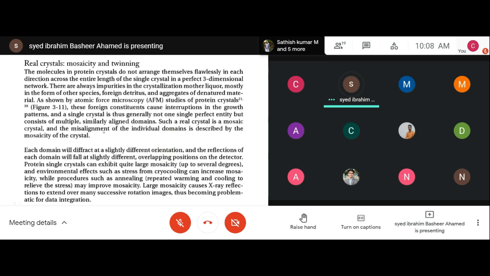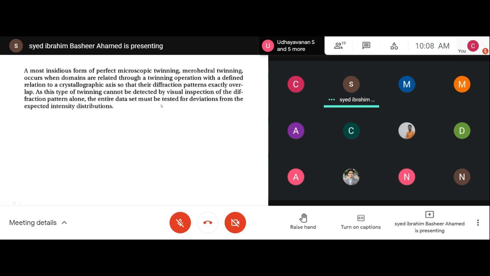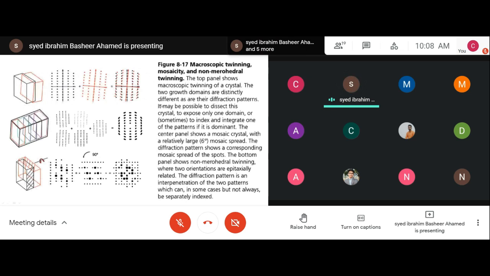This you can find out with atomic force microscopy. So you see here, this is one layer and this is another layer. So what will happen? This is called mosaicity or twinning.